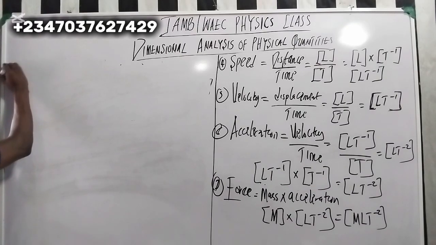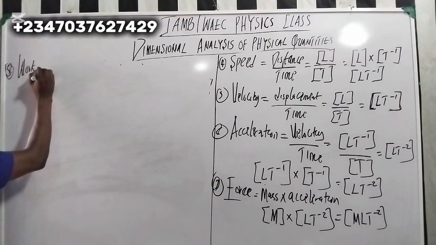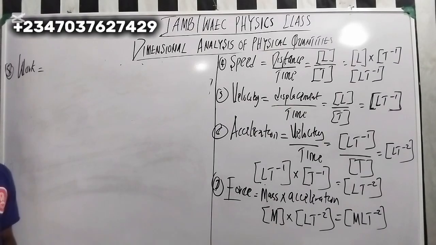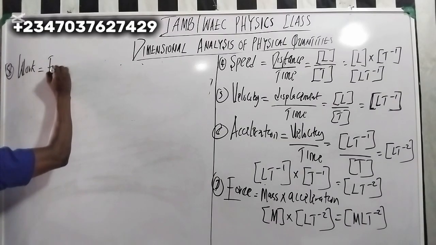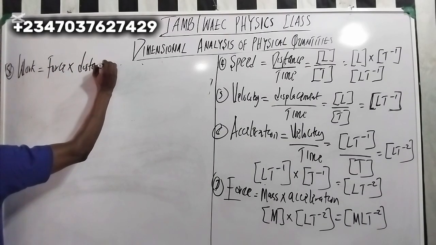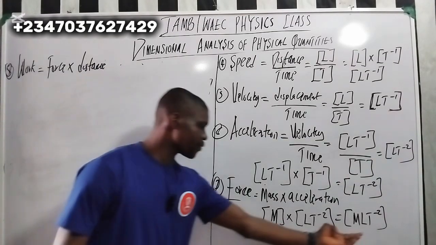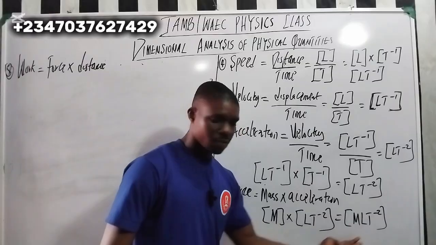Number 8, which is what? Work, or energy. Now what is work? Force times distance. Work equals what? Force times distance. Do you understand? You forgot force times what? Distance. Now, the good thing here is that we have already done the dimension for force.